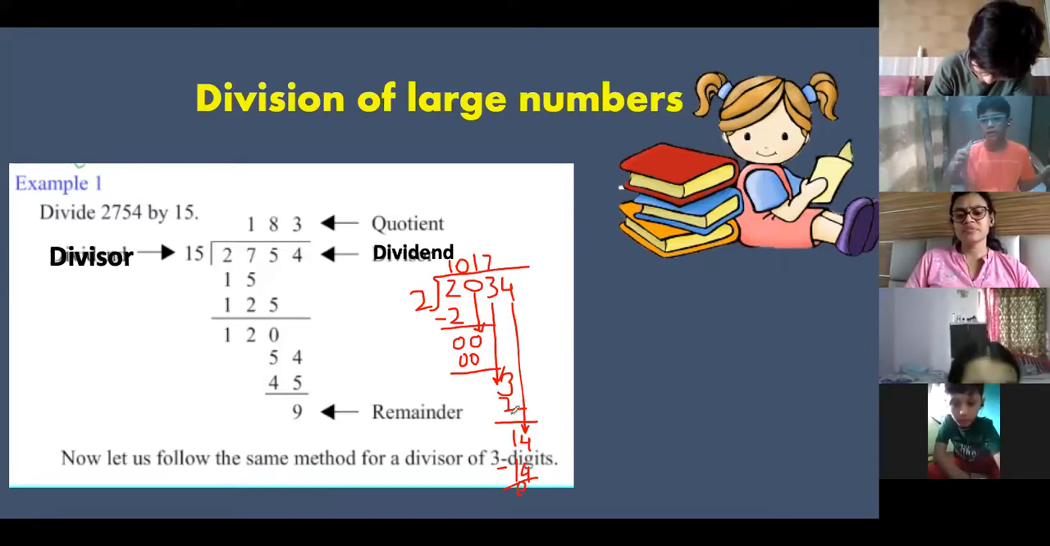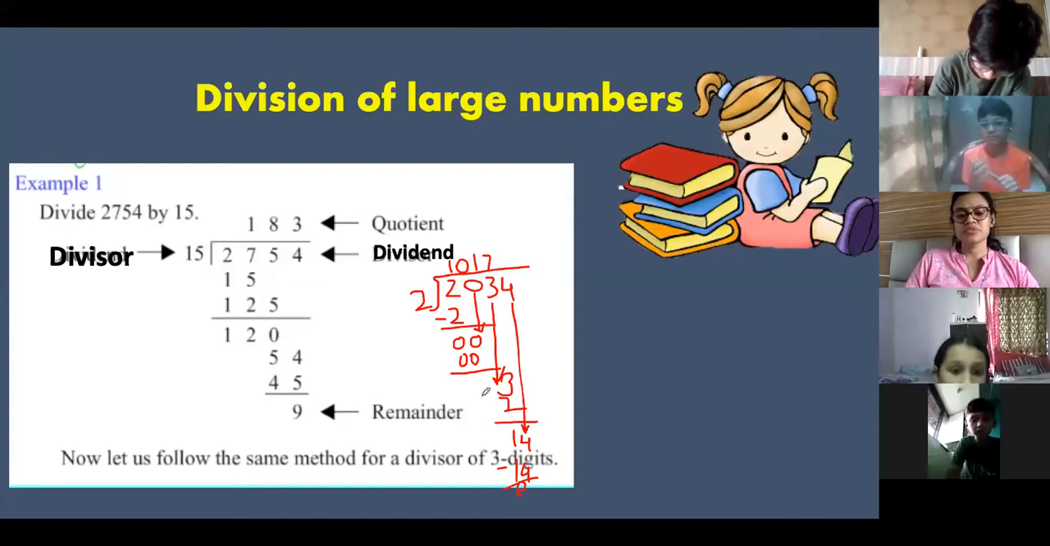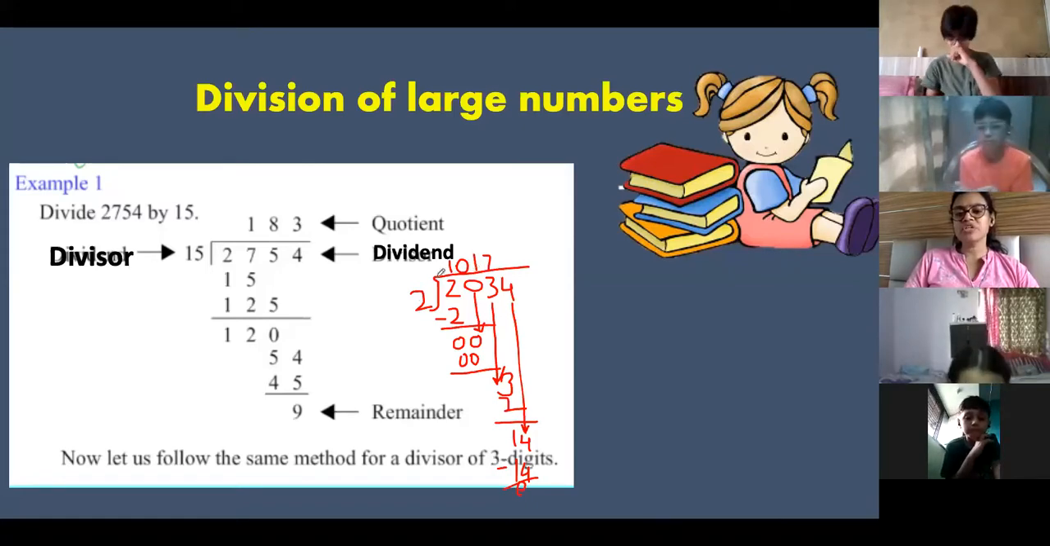Ma'am, when you put the 3 down, why did the 2 come under it? Because 2 ones is 2. Ma'am, I wrote 1 over here. I am doing normal division. 2 ones are 2.